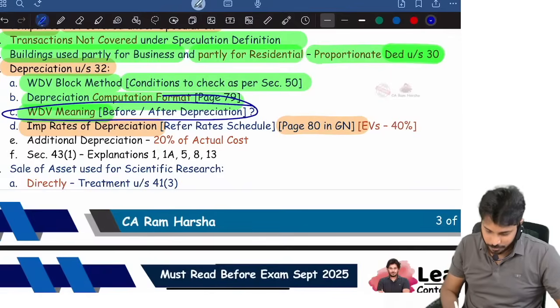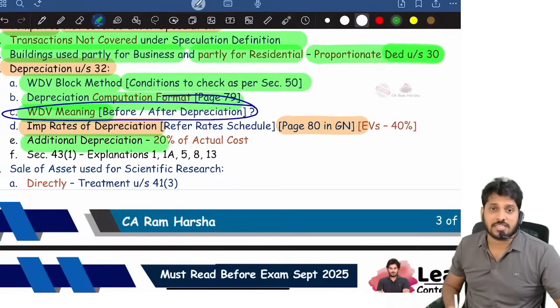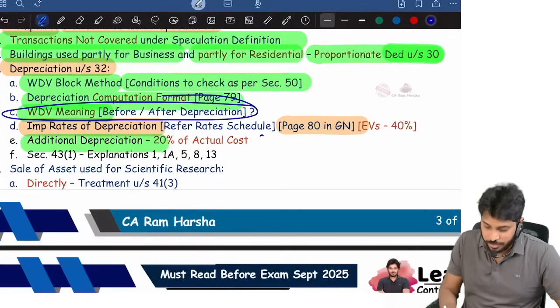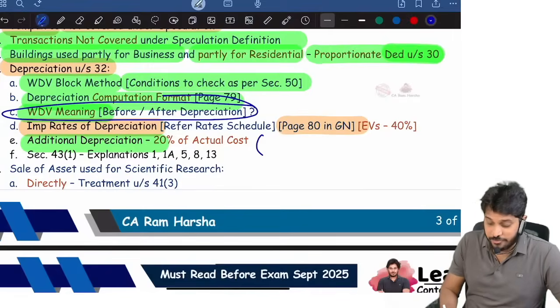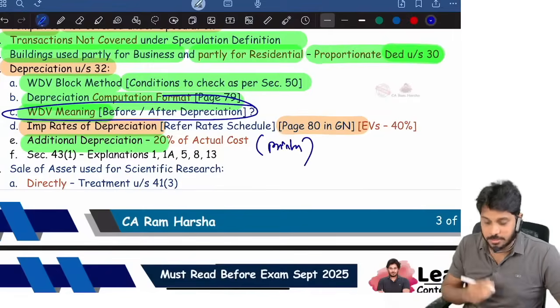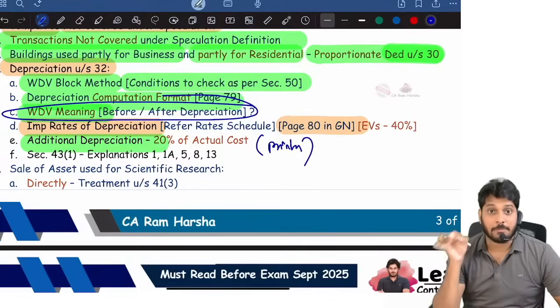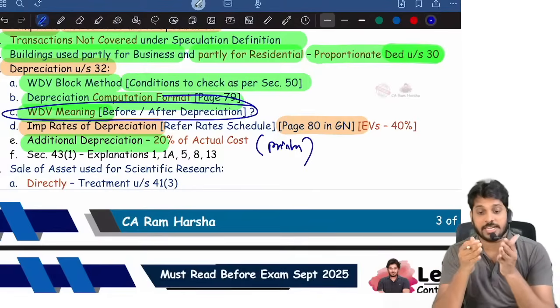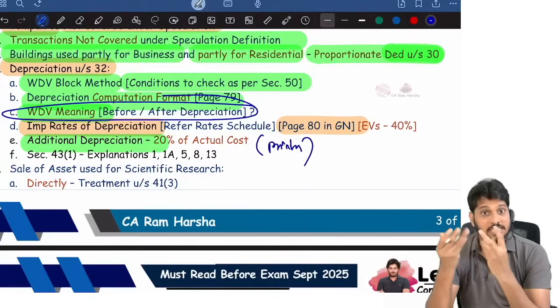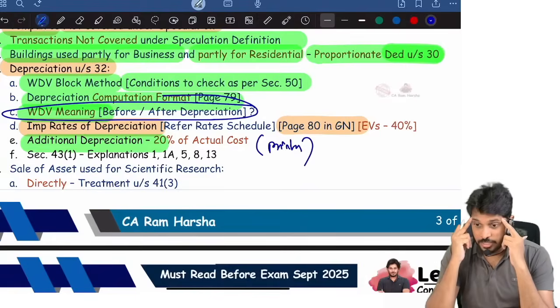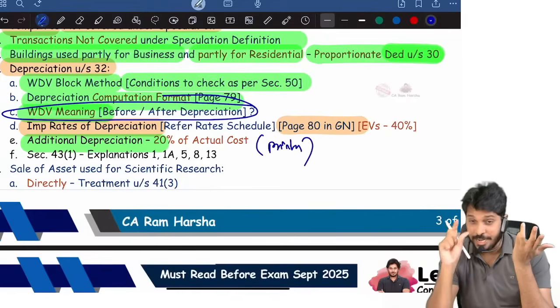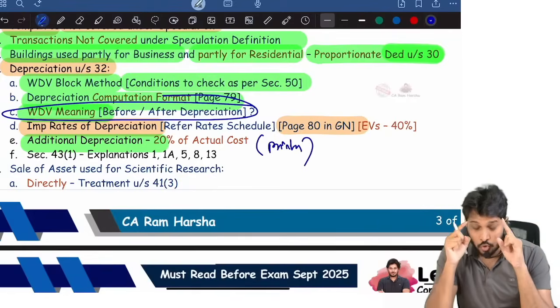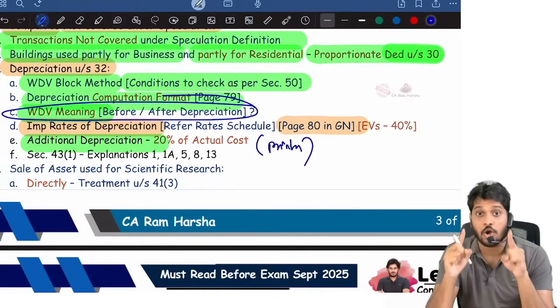Next, the manufacturing sector. SSC engaged in manufacturing activity. And for your information, printing business, SSC involved in printing and publishing, that is also treated as manufacturing activity. Sometimes in a question they'll tell you SSC engaged in printing. Since the manufacturing word is not there, many students will forget about additional depreciation. Printing comes under manufacturing activity, so additional depreciation is available for printing operators.